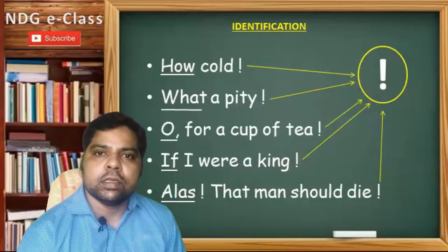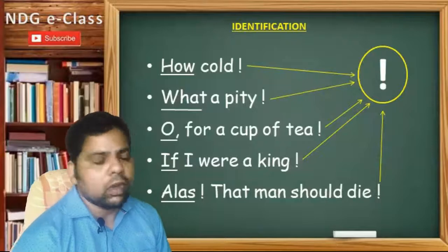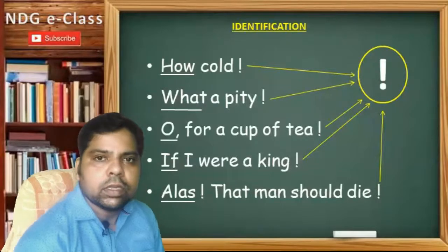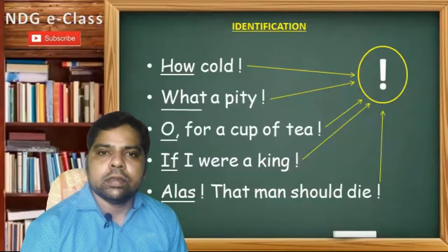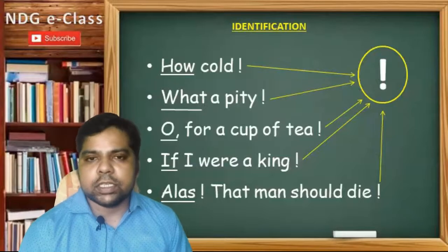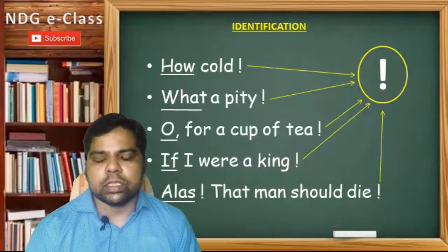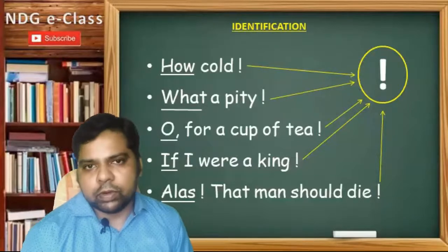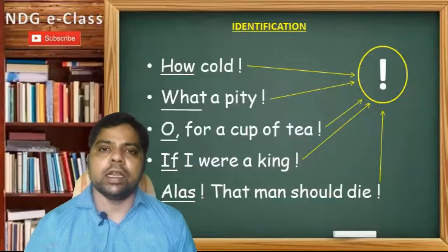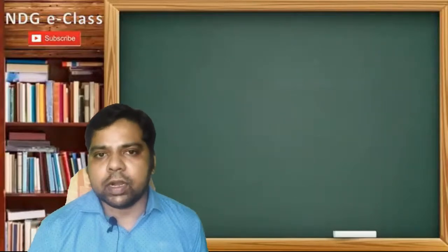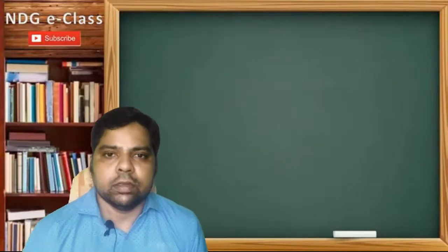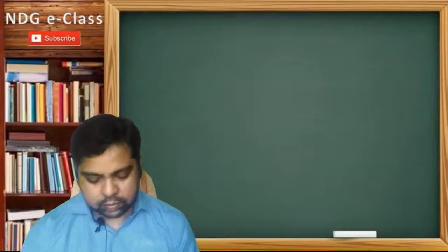So there are different rules for different words. When we transform these exclamatory sentences into assertive ones, some rules will be followed. Here I will explain it part by part, so keep watching till the last.